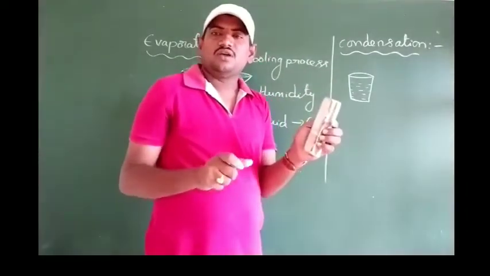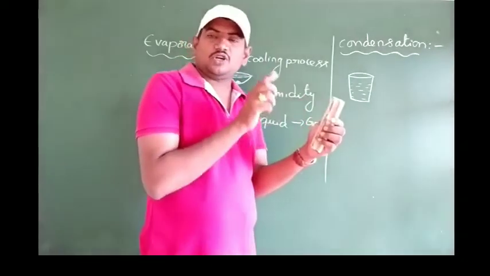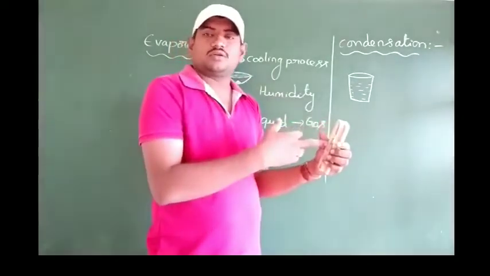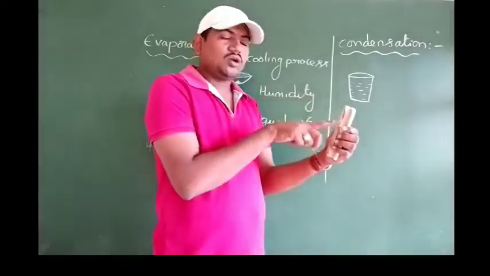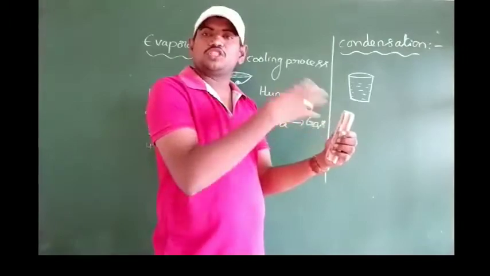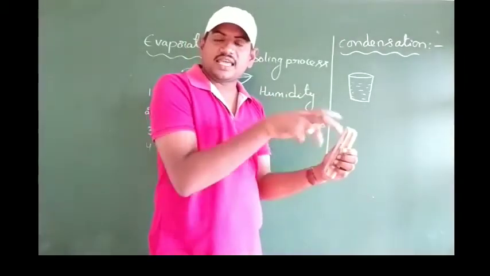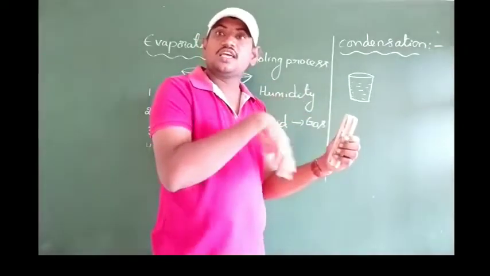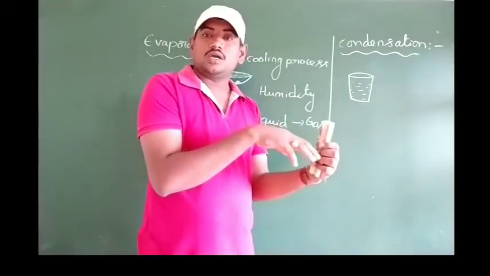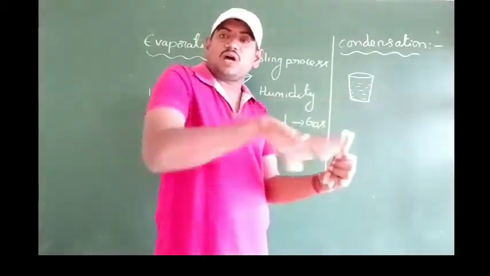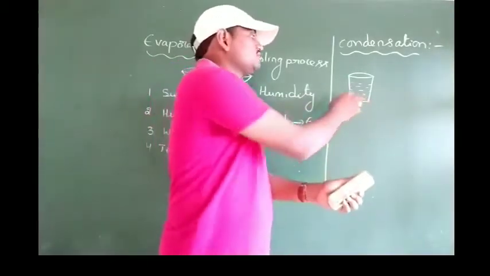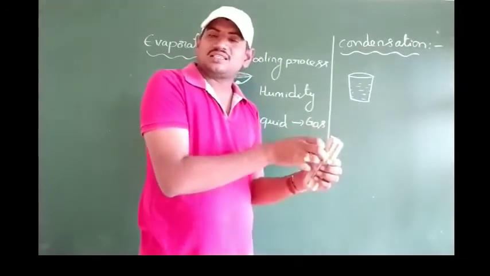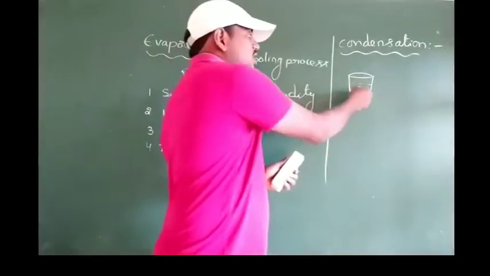Already we have seen that whenever you touch a cold body, heat flow takes place from our body to that body. If you feel cool, it means heat flow takes place and we lose heat energy. Similarly here, whenever these molecules strike the glass tumbler, they lose heat energy. That heat energy lost by the surrounding molecules is gained by the molecules of the glass tumbler. After that, from the molecules of the glass tumbler, that energy is transferred to the water molecules.